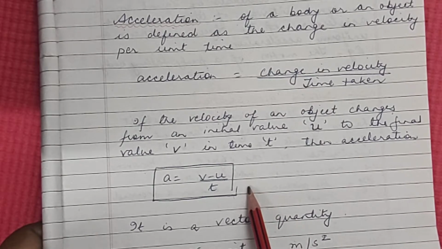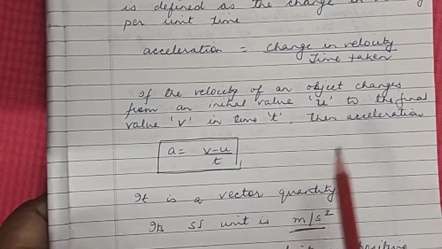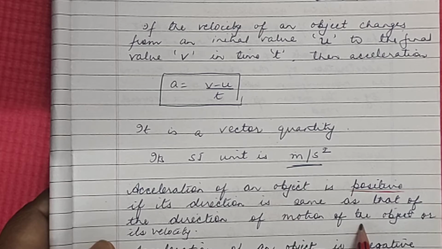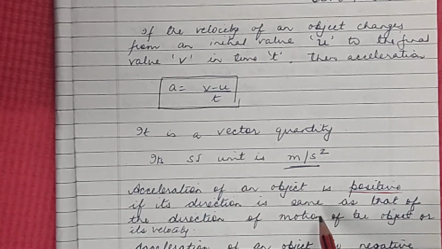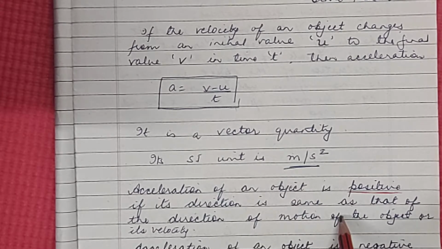Now acceleration can be positive as well as negative. Now when is it positive? If its direction is the same as the direction of motion of the object, then the acceleration is considered to be positive. Whereas acceleration of an object is negative if its direction is opposite to the direction of motion of the object.